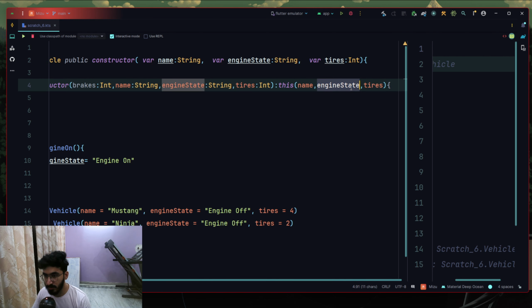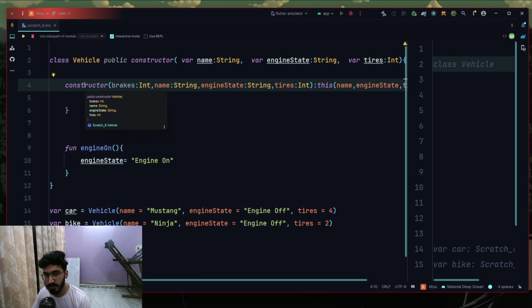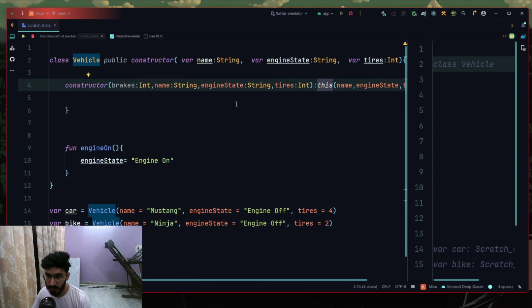As you can see, if I pinpoint on them, it will automatically get highlighted. It means that if I'm using a secondary constructor and if I'm entering the value of the name, it will automatically be assigned to this primary constructor as well. This is what this keyword means.